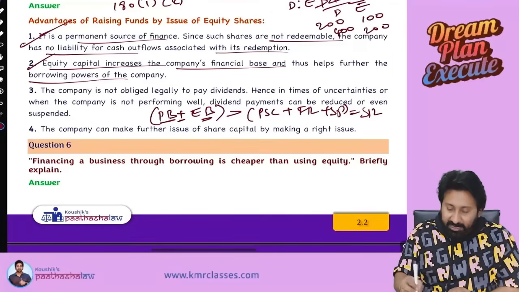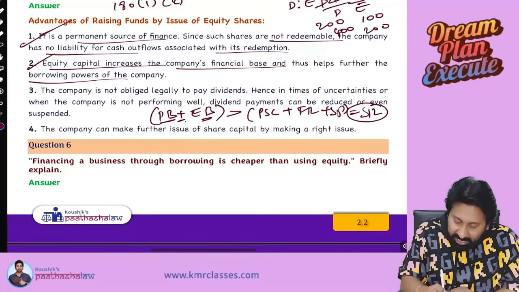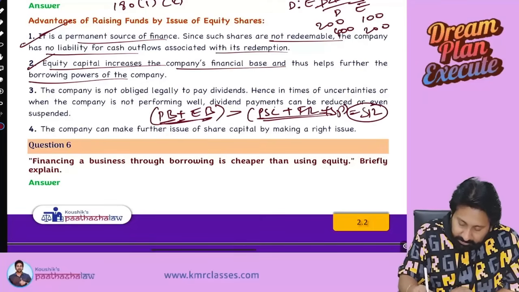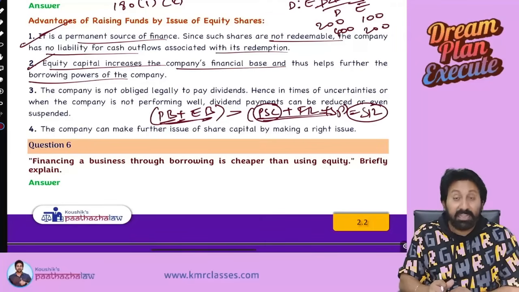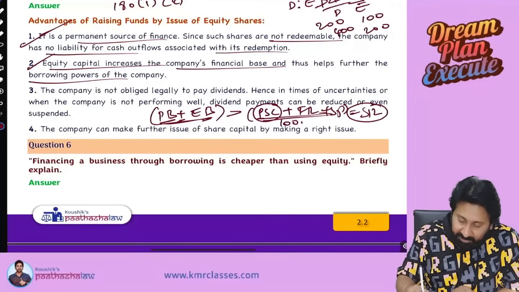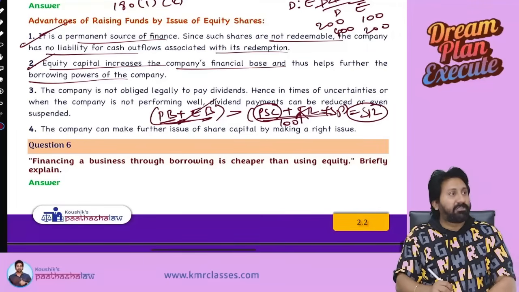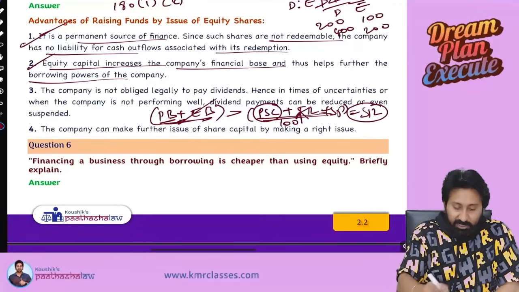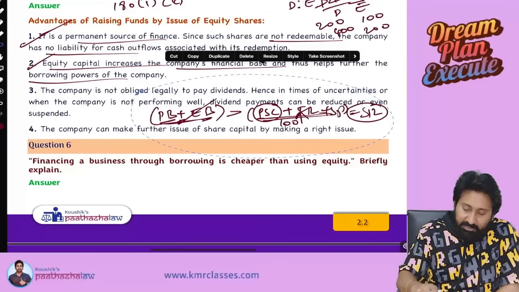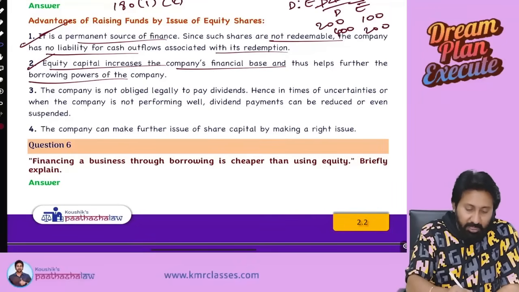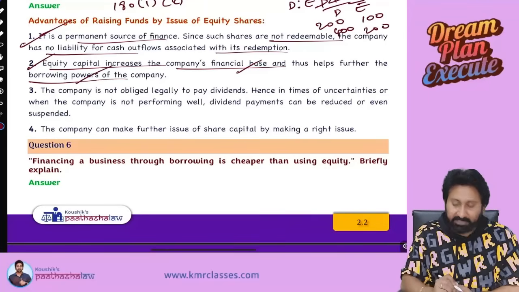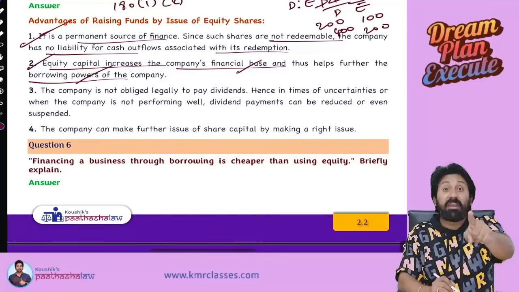From this, what do you understand? Special resolution is required only if this LHS exceeds RHS. Correct? See, in paid up share capital, equity capital will be there. If it is 100 and it is increasing, automatically your borrowing power is also increasing. So like that also you can understand. In simple language, whenever there is an equity issue, equity will not just increase the equity financial base, it will also increase the borrowing powers. That is the second advantage. Third, a very, very important advantage.